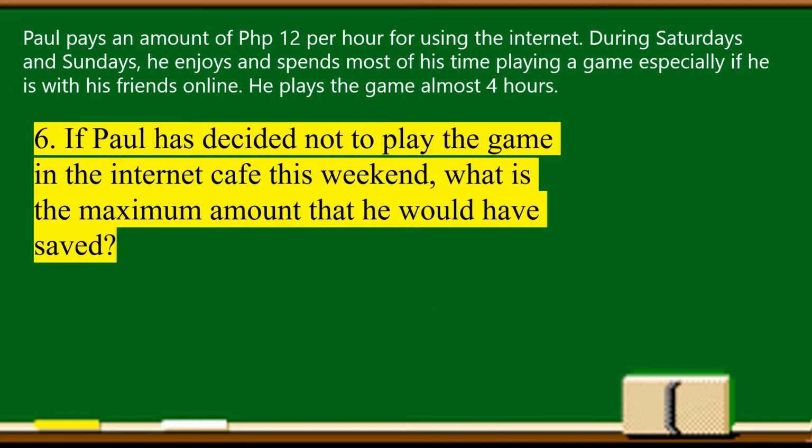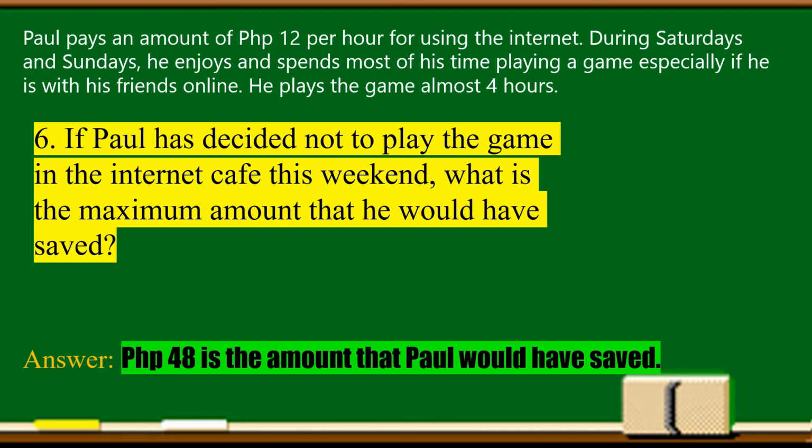Next question: if Paul has decided not to play the game in the internet cafe this weekend, what is the maximum amount that he would have saved? 48 pesos is the amount that Paul would have saved because every weekend he plays 4 hours. So 4 times 12 is 48. That's why he can save 48 pesos if he did not play this weekend. Okay?